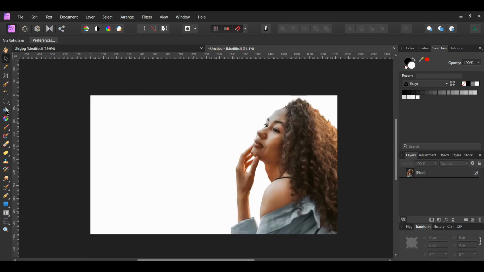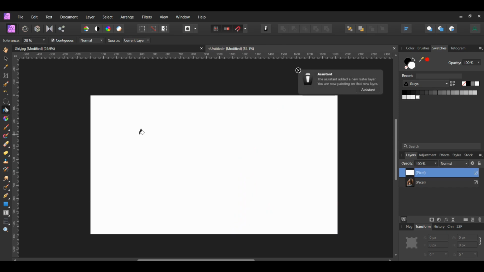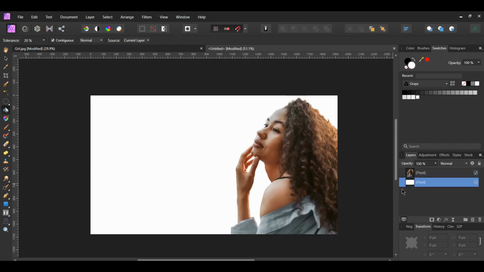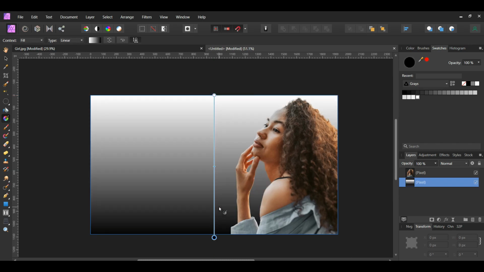Next, grab the Flood Fill tool from the Tools panel. Take the tool and click on the document. A new pixel layer will be created in the Layers panel. Drag the new layer beneath the girl. Now, grab the Gradient tool from the Tools panel. Drag the Gradient tool from the top to the bottom.